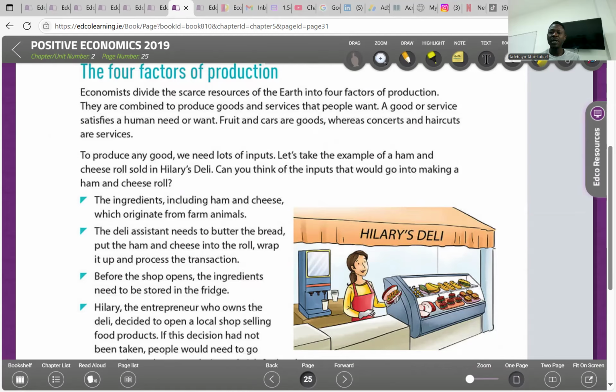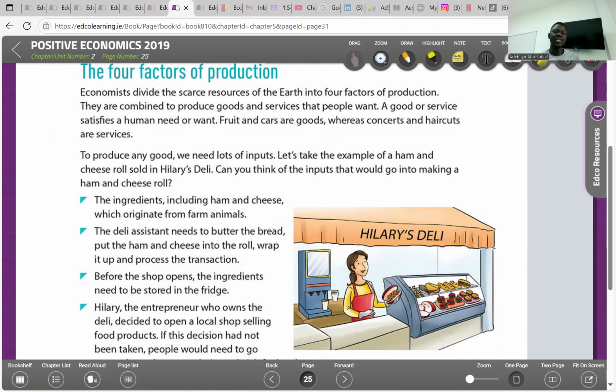Let's take an example of a ham and cheese roll sold in Hillary's deli. Can you think of the inputs that would go into making a ham and cheese roll? The ingredients. It comes from farm animals. That can be simply seen as natural resources. The deli assistant needs to butter the bread, put the ham and cheese into the roll, wrap it up, and process the transaction. That is worker, which is labor.